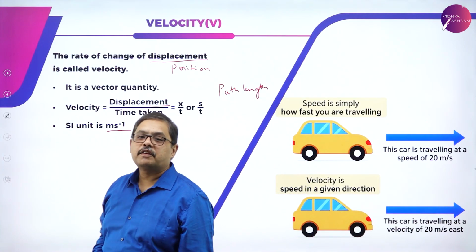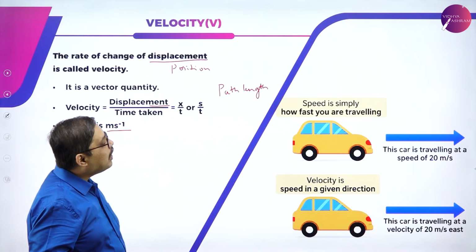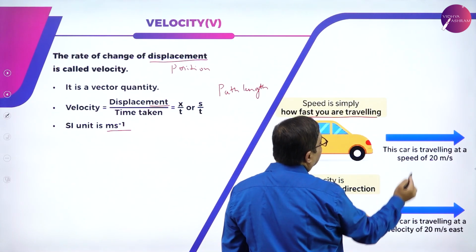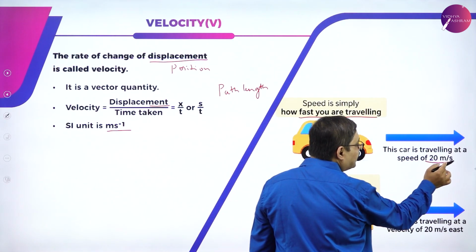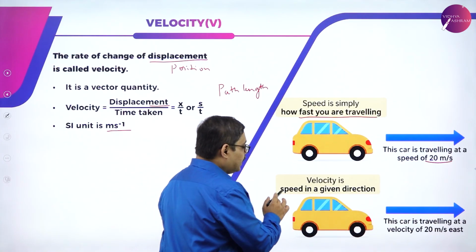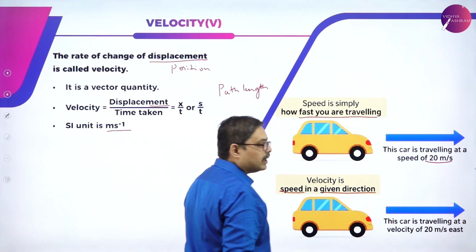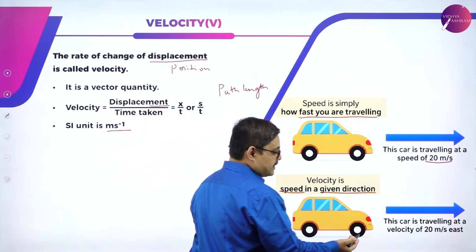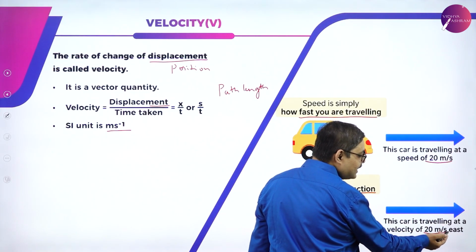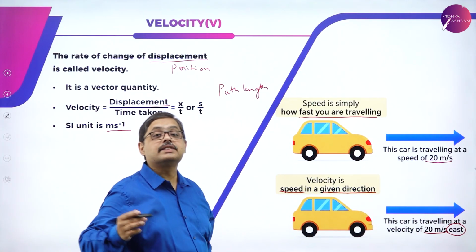What is the difference between speed and velocity then? Let us try to understand. Speed is simply how fast you are traveling. I say the speed of the car is 20 meters per second. Then what is velocity? Velocity is speed along with the direction. Here also I represent velocity by saying that velocity is 20 meters per second. But I don't stop there. I say it is in the eastward direction. It is towards the east.